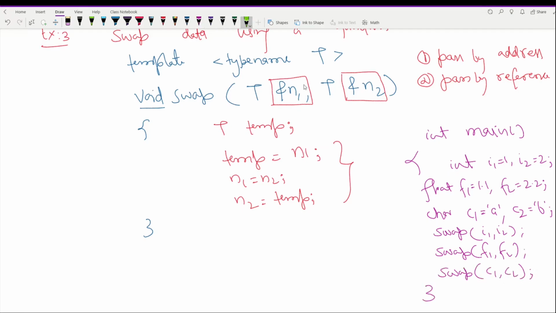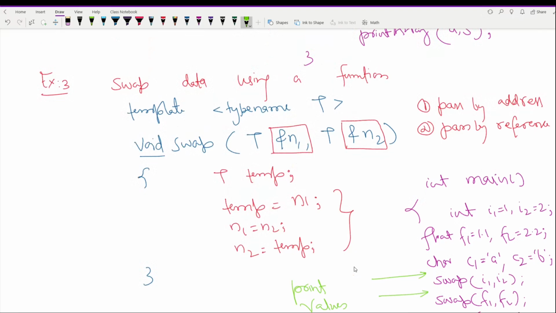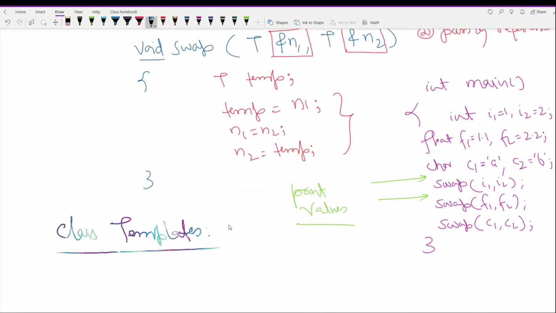If you want to see these values changing, you can print these values before and after calling of these functions, right? So that's how swapping of values is being performed by function template specialization. So this was all about function templates.